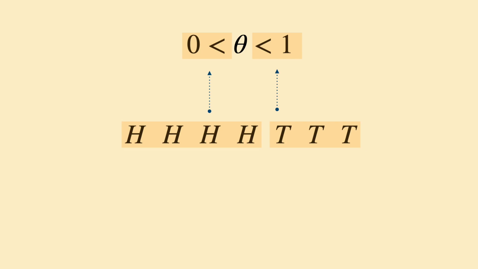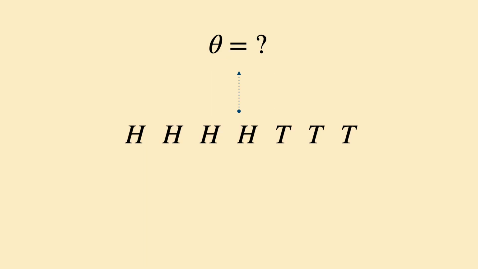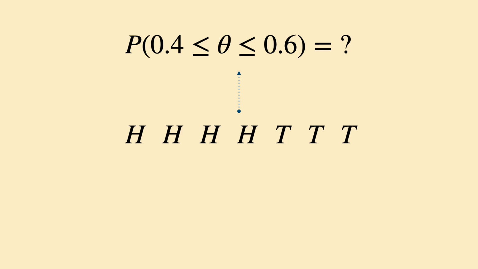However, the result doesn't rule out other possible values of theta. In fact, theta could have been less than 0.01, and we're just lucky to see heads 4 out of 7 times. But can we determine the probability that theta is between 0.4 and 0.6?